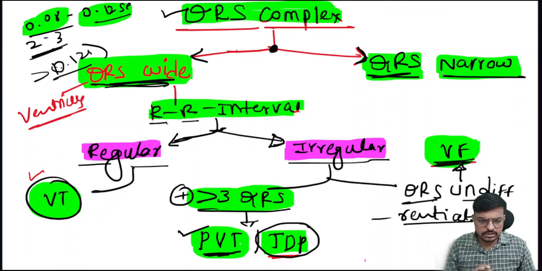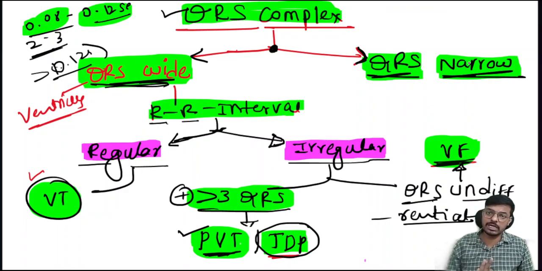If the QRS complex is narrow, make a note of this and practice this 3 times. It will definitely help you to identify the image, whether it is PSVT, atrial fibrillation or atrial tachycardia. Immediately after this I will show the image and clarify all these things, so it will fit in your mind very nicely.